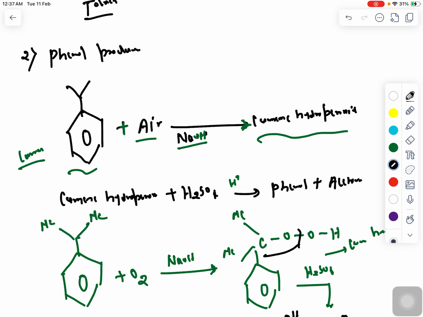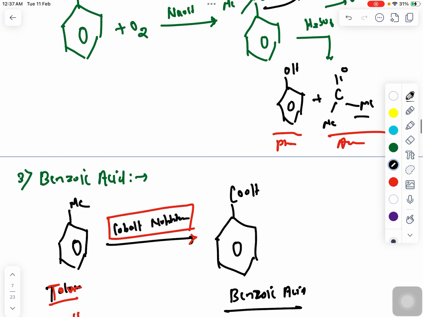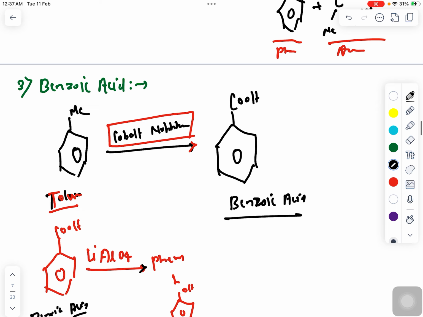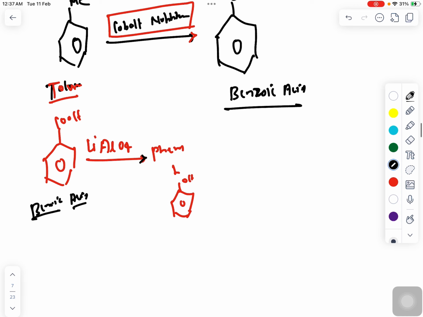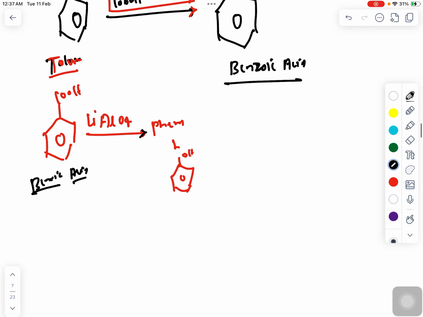Now coming to phenol production. Cumene, or isopropyl benzene, will form cumene hydroperoxide in the presence of oxygen. So here you can see that when isopropyl benzene or cumene reacts with oxygen in the presence of NaOH, it forms cumene hydroperoxide, and cumene hydroperoxide again reacts in the presence of H2SO4 to form phenol and acetone. Now benzoic acid can be produced from toluene in the presence of cobalt naphthenate, and again this benzoic acid gets reduced in the presence of LiAlH4, and you can form phenol, right?